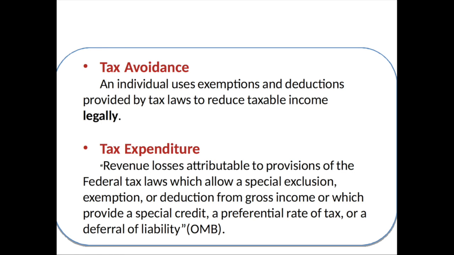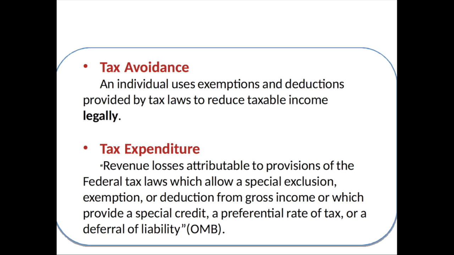Tax avoidance is the process by which an individual plans their finances to apply all exemptions and deductions provided by tax laws to reduce taxable income. Through tax avoidance, an individual takes advantage of all legal opportunities to minimize their state or federal income tax, gift tax, or estate tax. An individual may, for example, avoid federal income tax by investing a large sum of money in municipal bonds, since the interest on such bonds is not considered taxable income on which federal tax is due. Interest on the same amount of money placed in a savings account must be included as taxable income.